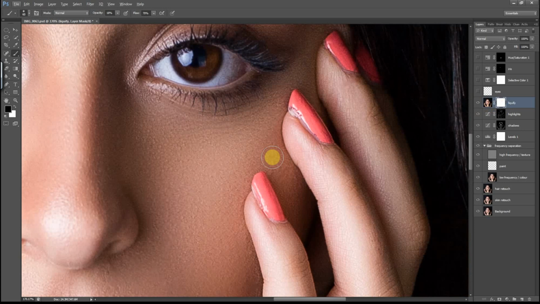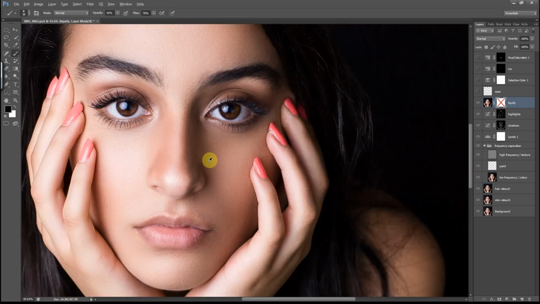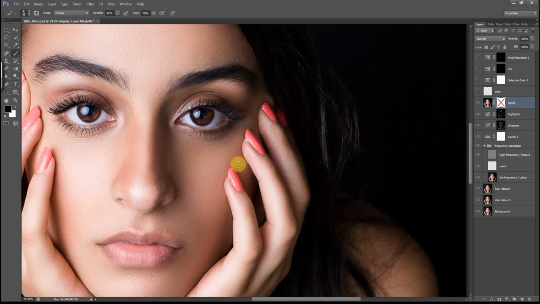And I just want to remove some of the stretching that happened with the Liquify. So I'm just going to remove that. And be careful not to go on the edge, because that would actually completely remove the Liquify effect on her finger. So just in between the areas between her fingers. Yep, that looks good.